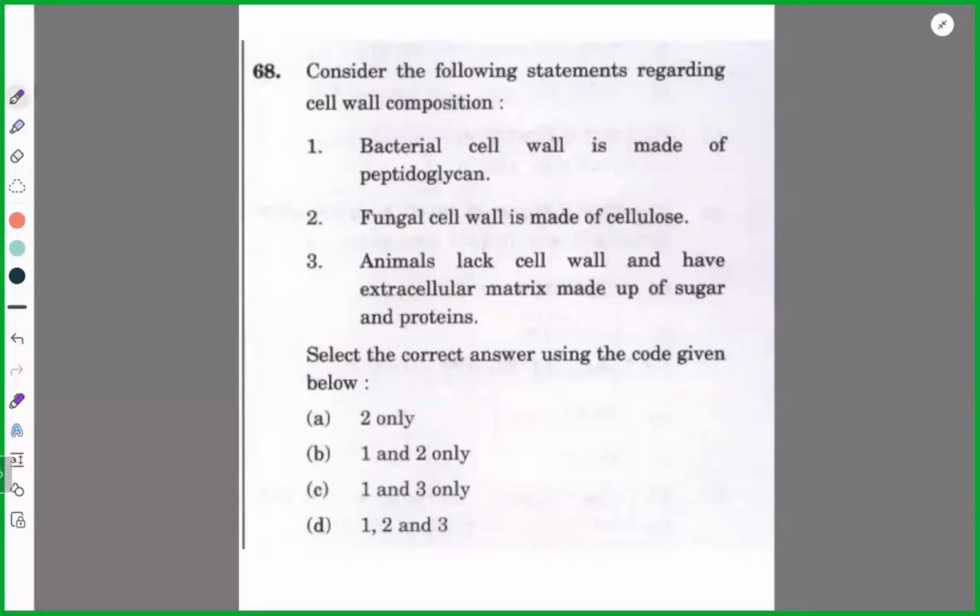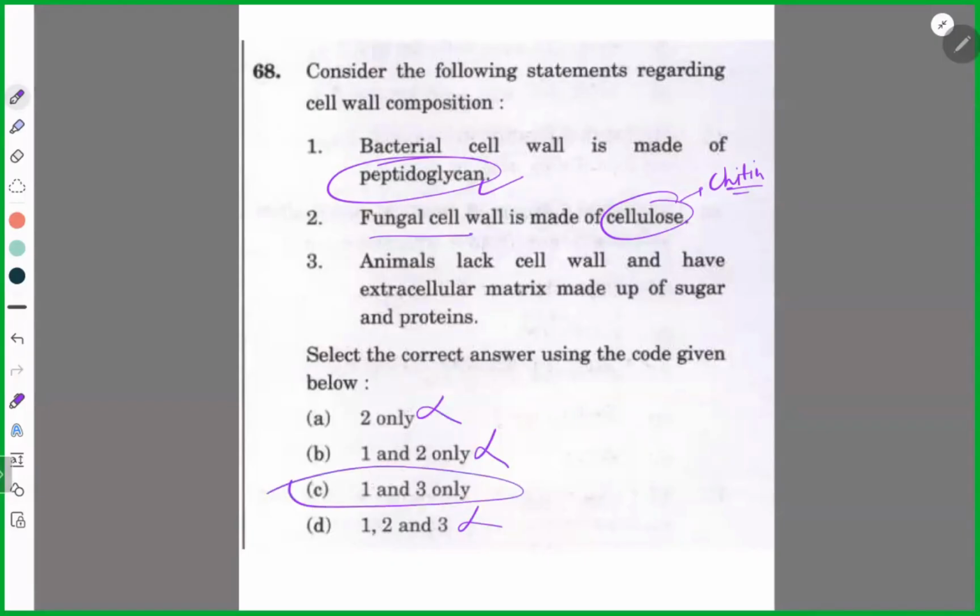Three. Okay, let's see. Now, this I didn't mention. I didn't tell that bacterial cell is made up of peptidoglycan. Just write it. That's the fact we'll cover. But you know that fungal cell wall is not made of cellulose. It is made up of chitin. Even if you don't know, at least you should know that it is not made up of cellulose. Obviously. So two eliminated. Gone. One and three done.